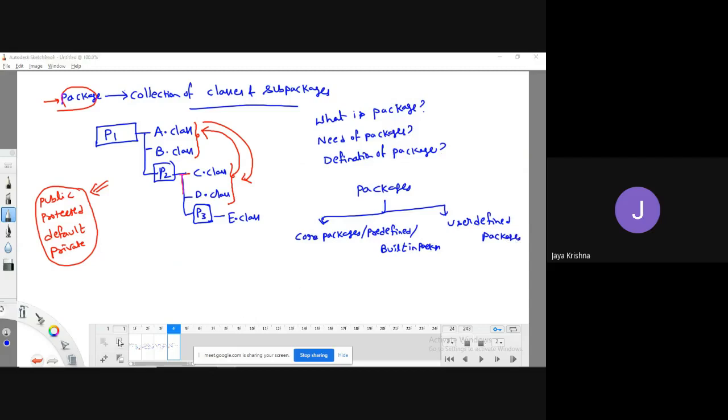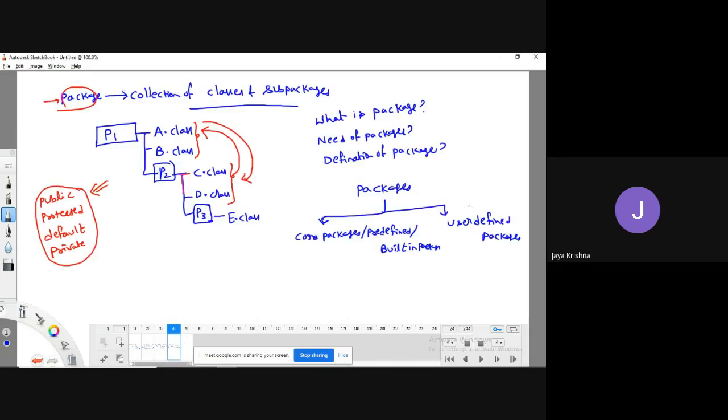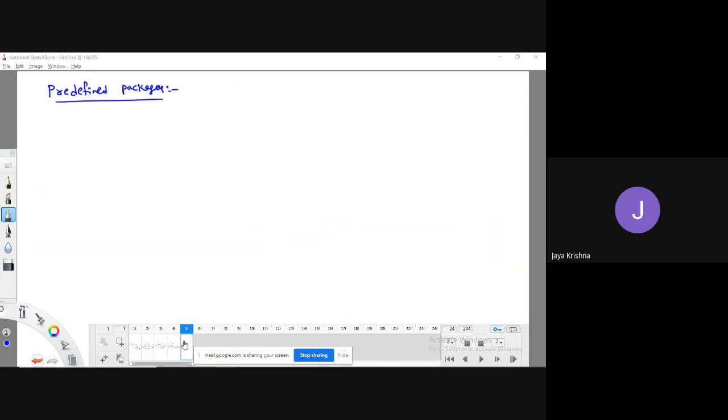User defined packages. Okay, so coming to the discussion, first let me give brief information about predefined packages. Then I will go on to explain the concept of user defined packages. This user defined package is important for us because here you will see how to create a package, how to work with a package, all those. But the predefined packages are those packages which are developed by Sun Microsystems people. So those packages we directly utilize to implement some kind of new features.